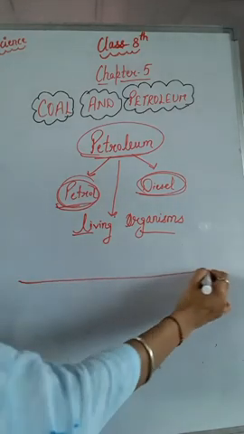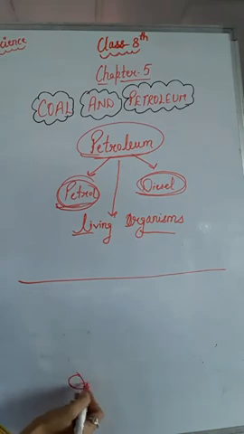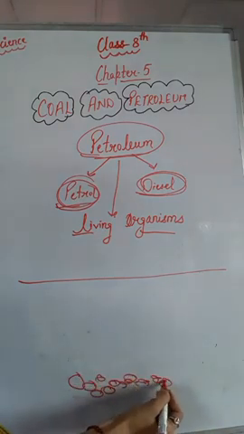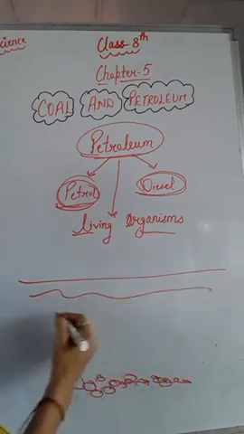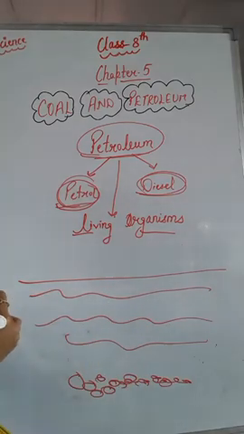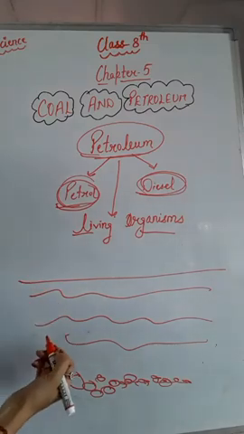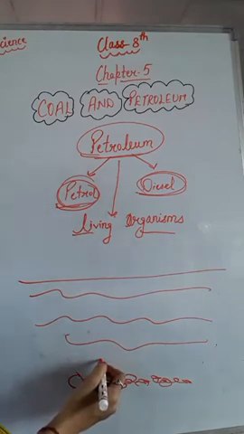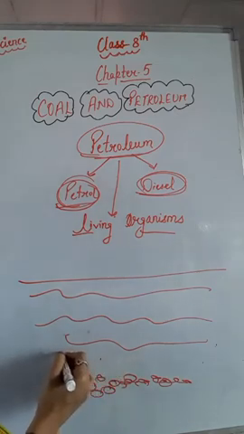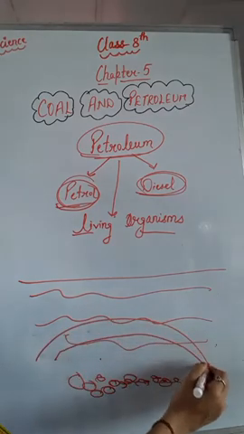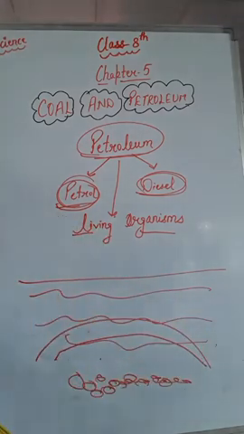Suppose this is a sea, and at the bottom of the sea there are many rocks also. Here is water. When living organisms died, they settled at the bottom of the sea, and these dead bodies got covered with clay, or we can say sand.